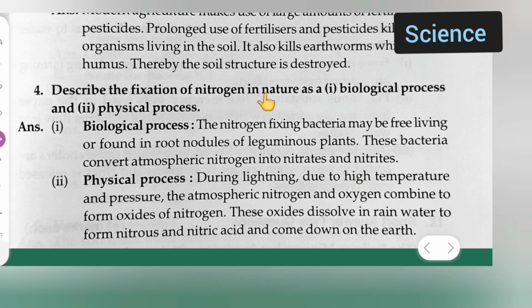Describe the fixation of nitrogen in nature as a biological process and a physical process. First, the biological process: the nitrogen fixing bacteria may be free living or found in root nodules of leguminous plants. These bacteria convert atmospheric nitrogen into nitrates and nitrites. Physical process: during lightning, due to high temperature and pressure, the atmospheric nitrogen and oxygen combine to form oxides of nitrogen. These oxides dissolve in rainwater to form nitrous and nitric acid and come down on the earth.